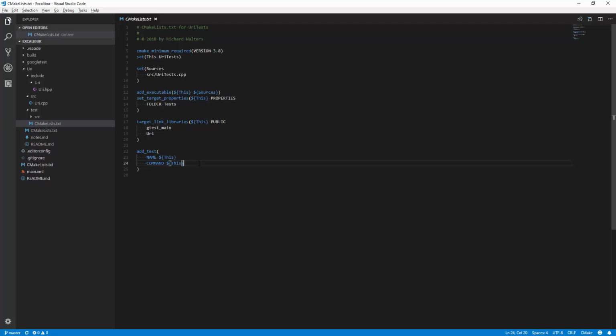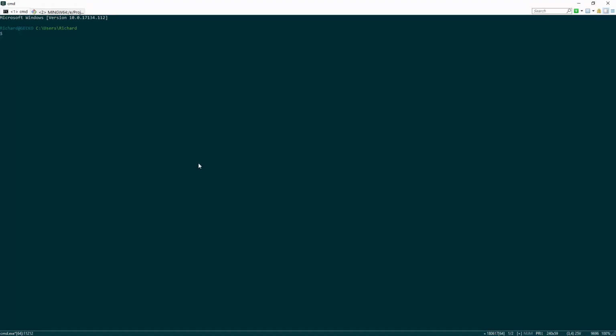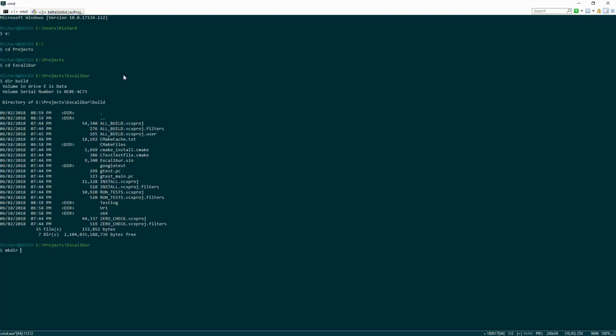All right, so let's go to the command line here. And we're going to go to our projects, Excalibur. And let's see if I already have a build. I already have a build, so let's move it.